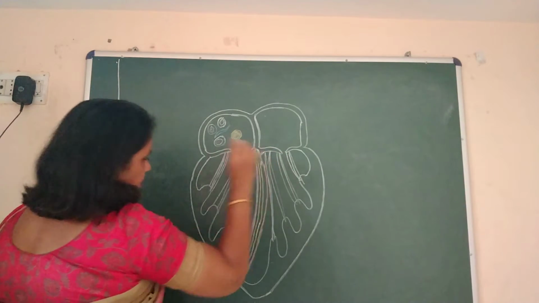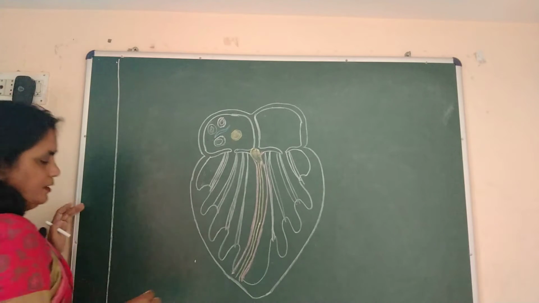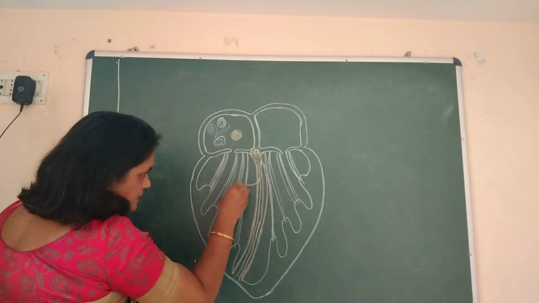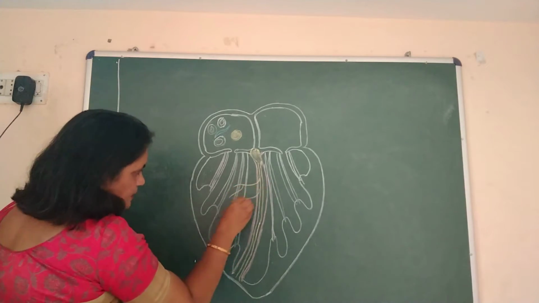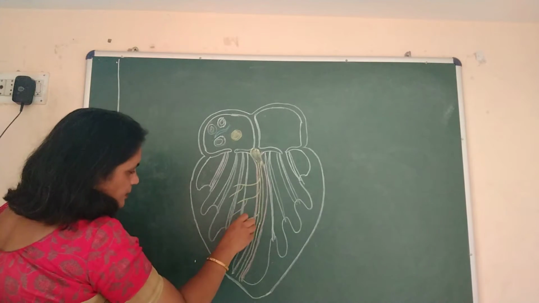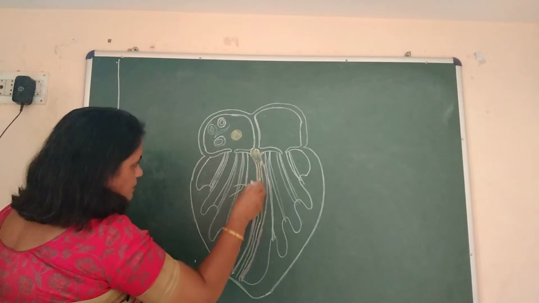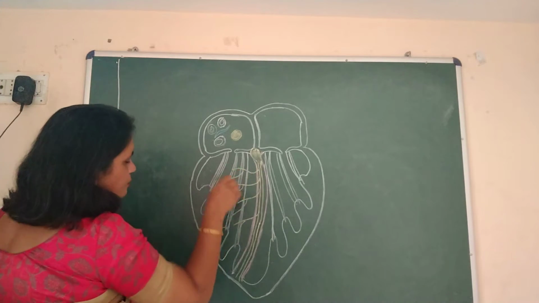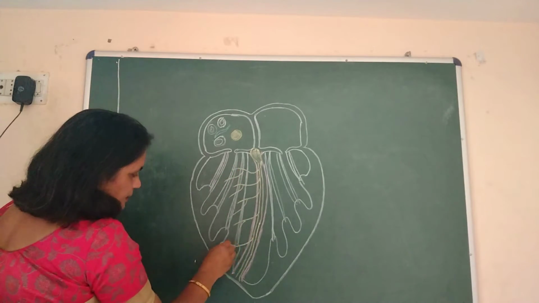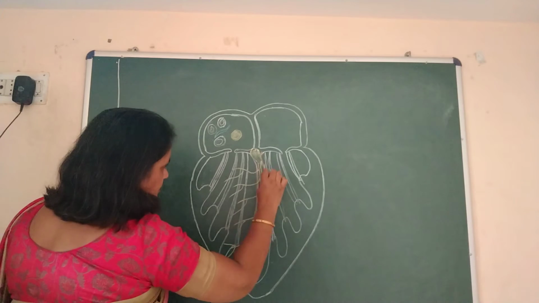This is a node and it is giving out two bundles, and from these bundles various fibers which are scattered all over the lumen of the ventricles, inside the lumens of the ventricles.